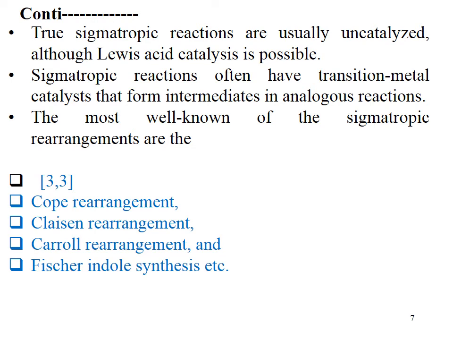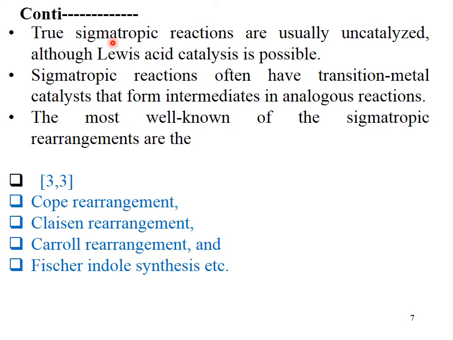True sigmatropic reactions are usually uncatalyzed. This is a very important concept you have to keep in mind: the true sigmatropic reactions are usually uncatalyzed, they are not catalyzed.